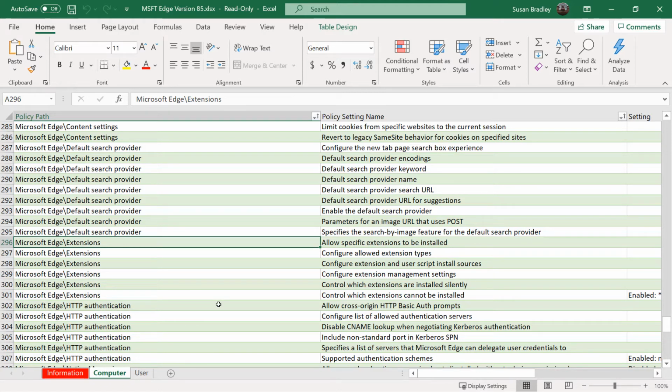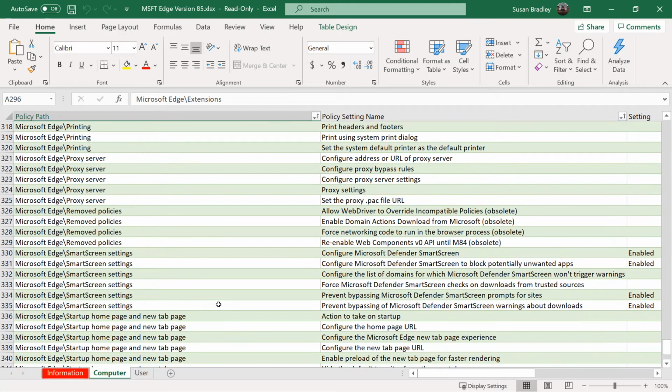Do you want to be somewhat flexible? Can you be flexible? Or do you want to make it very locked down and only have certain extensions installed? Another key setting to look at is SmartScreen settings. Whether or not you want to configure it to block potentially unwanted apps, configure the list of domains for which Defender won't trigger warnings, or prevent bypassing it. Again, review those settings for your environment and determine if you need to set specific ways that your network will use these settings.